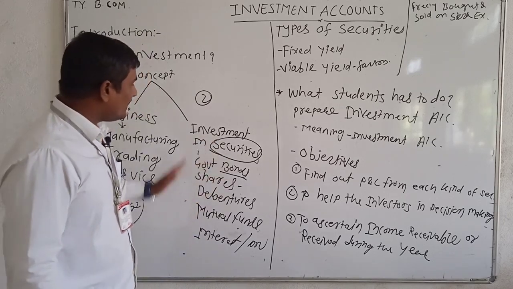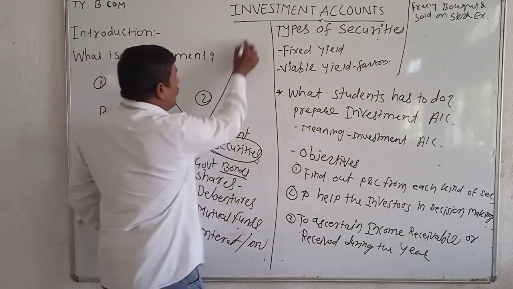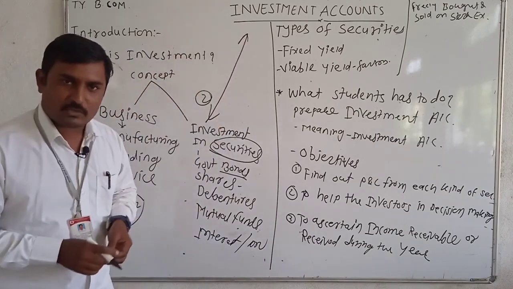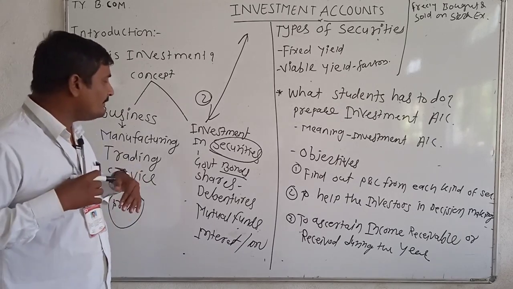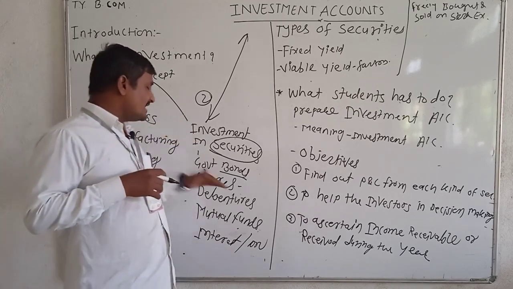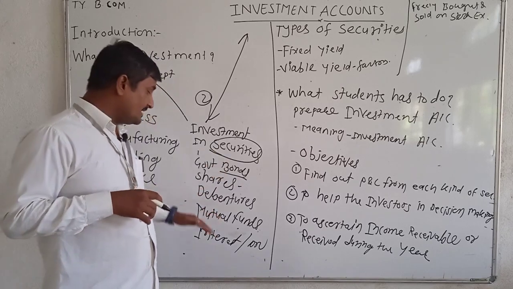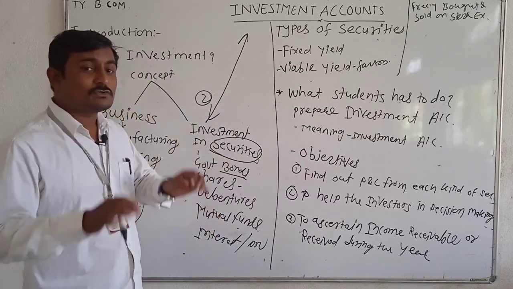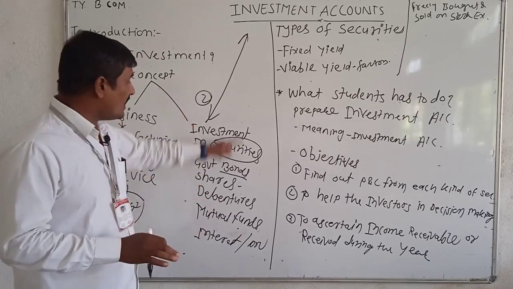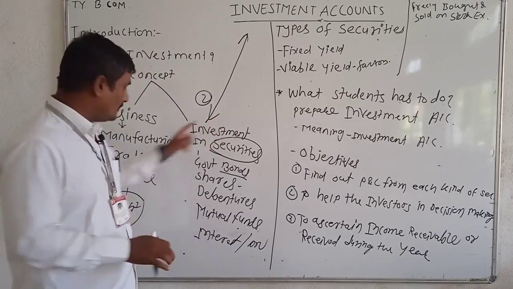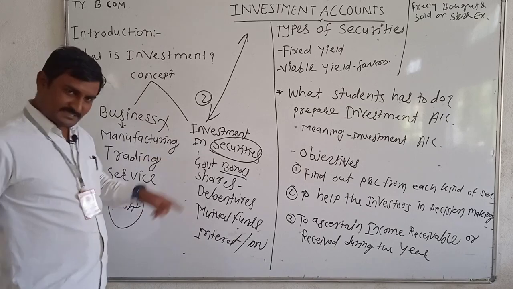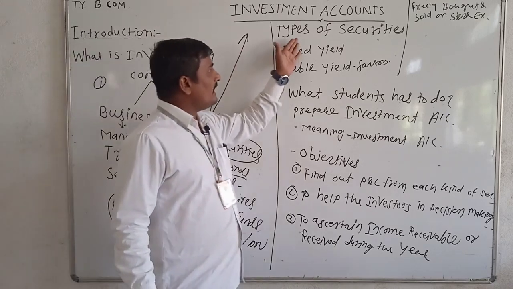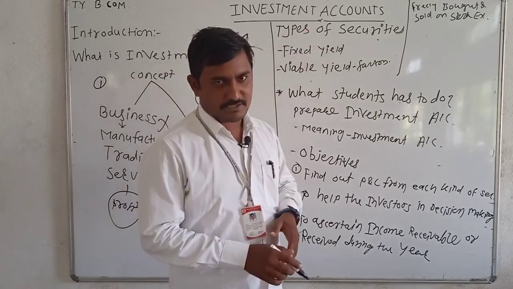So in this chapter we have to deal with these types of businesses or activities. Suppose Mr. Sunil Waysal invests into shares, or invests into debentures or government bonds. A student has to keep accounts of these activities, not of the other activities. In this chapter we have to deal with this. Now come here, types of securities.